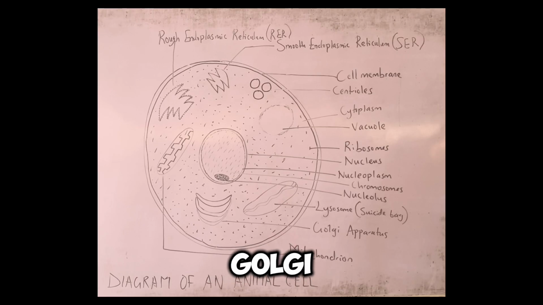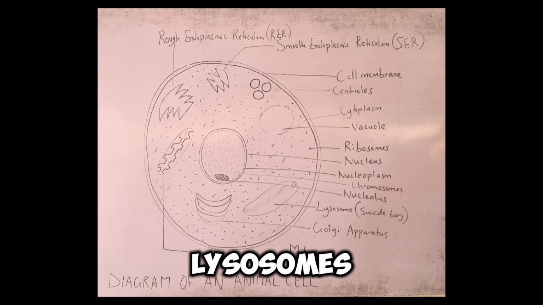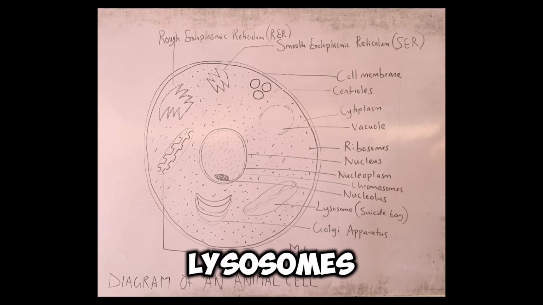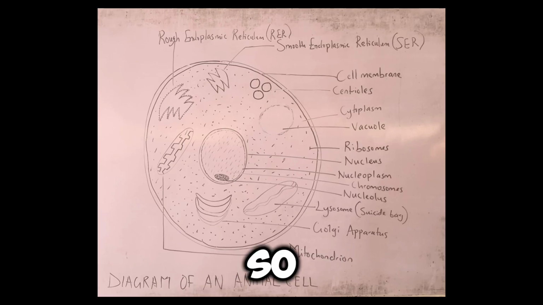Also, the Golgi body, you should know, is responsible for the formation of what we know as vesicles and lysosomes. So it is the Golgi body that is responsible for the formation of vesicles and lysosomes. All right. So let's talk about vesicles.